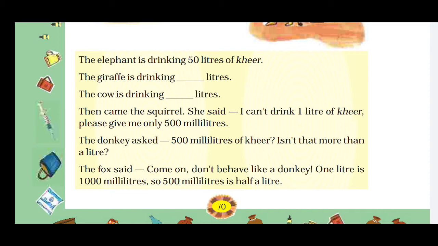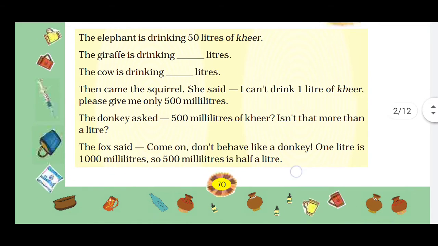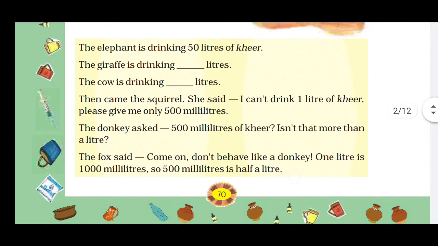Now then came the squirrel. She said, I can't drink 1 liter of kheer. Please give me only 500 milliliters. So how much liter is it? We know the method of cross multiplication. 1 liter equals 1000 milliliters, so for 500 milliliters, how much? Some students will do it mentally, that it is half of 1000 milliliters. So it will be half, that is half a liter.